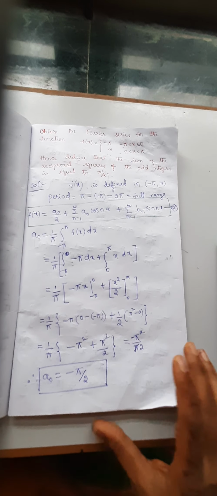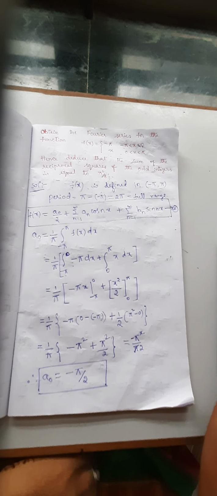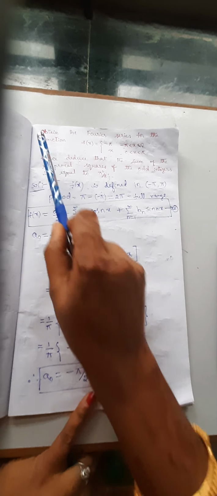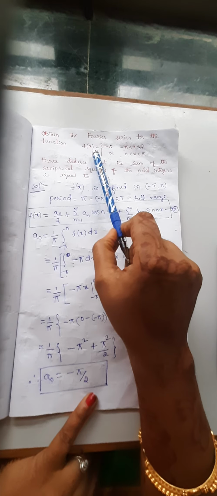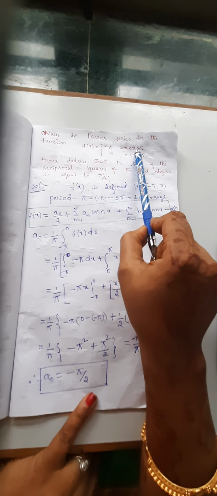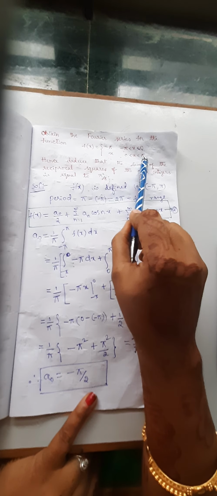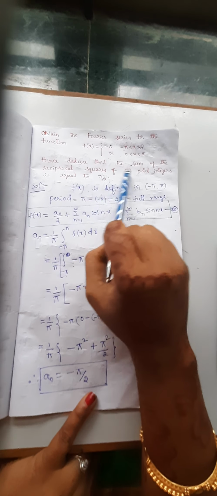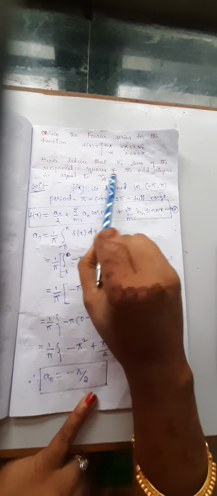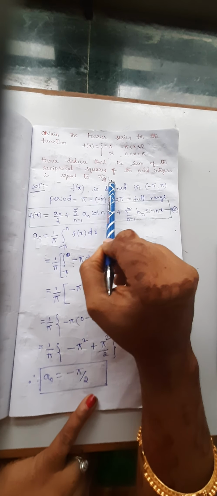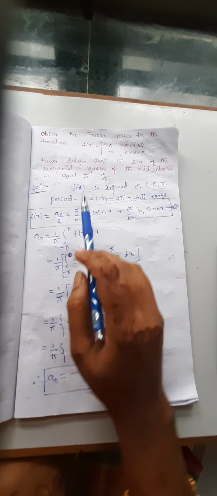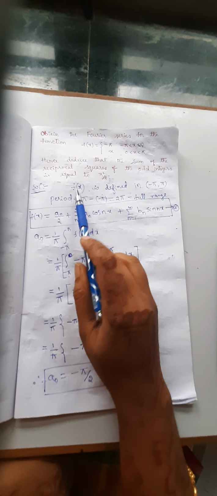Good morning everyone. Today we are going to solve problems on Fourier series, that is, obtain the Fourier series for the function f of x equal to minus pi in the interval minus pi to 0, and x in the interval 0 to pi. Hence deduce that the sum of the reciprocal squares of the odd integers is equal to pi square divided by 8. Now, before solving the problem, first we have to check the limit.